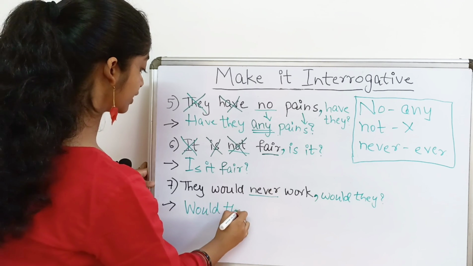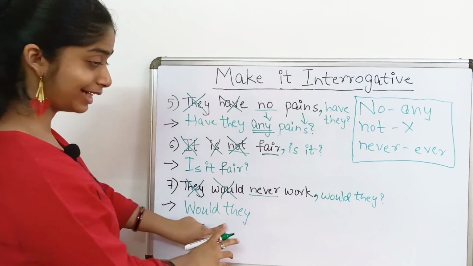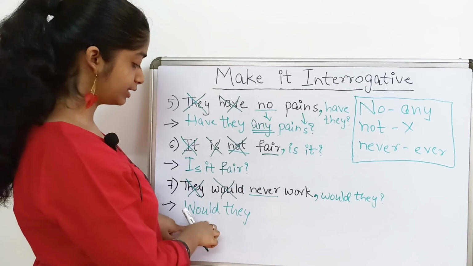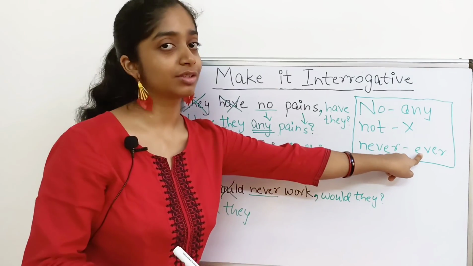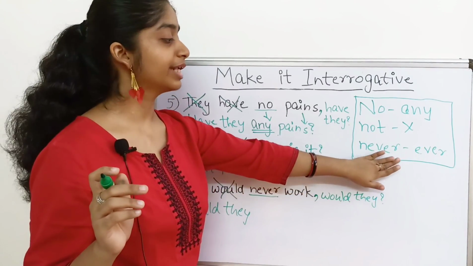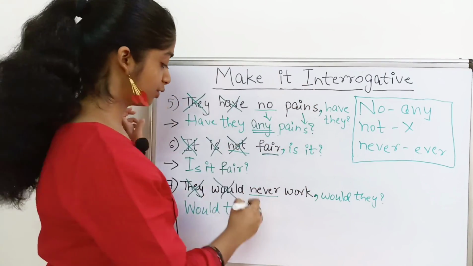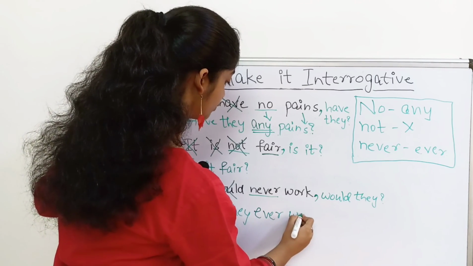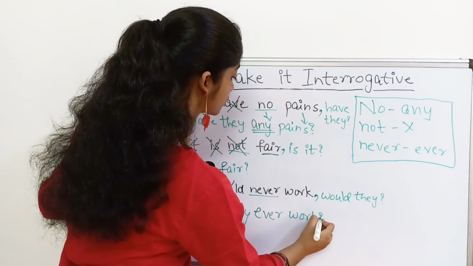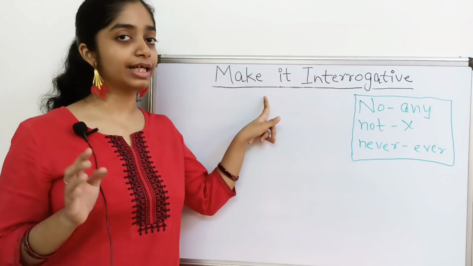So would they? We have covered these two words in the sentence, okay? Now, would they never will become ever. Always remember, never will become ever in the topic, make it interrogative. So, would they ever work? Question mark. So, with this, we have completed the topic, make it interrogative.